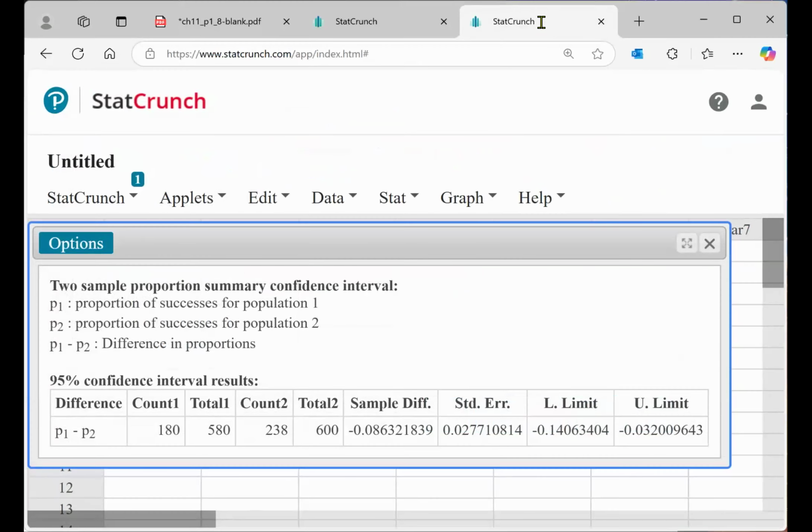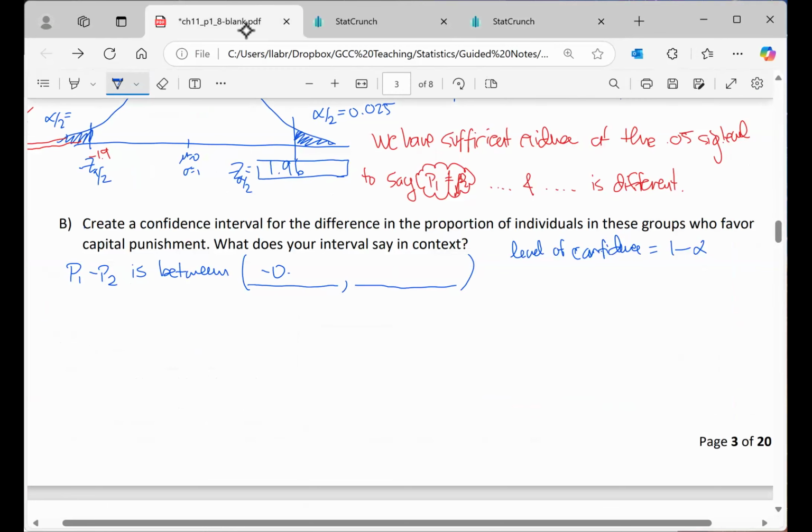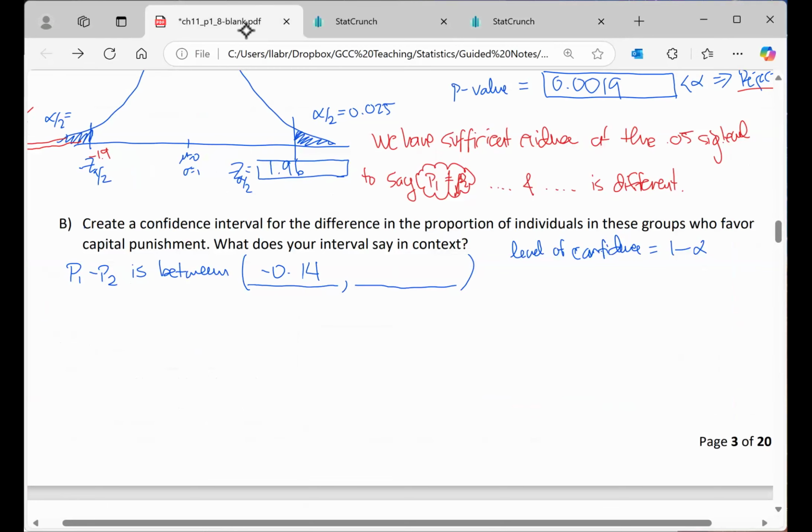All right, I'm going to press compute, and we see here our lower limit as well as our upper limit. So let's write that down. I'm only going to stick to 2 significant digits.